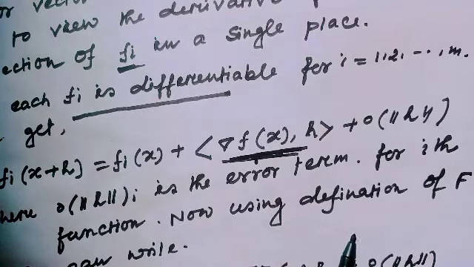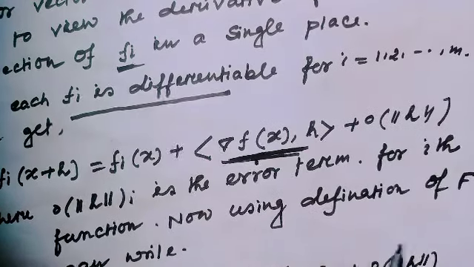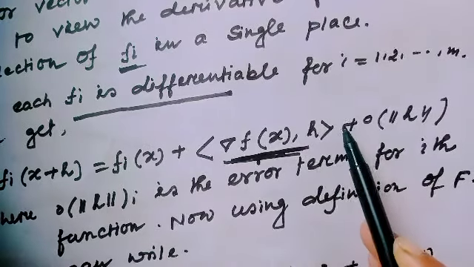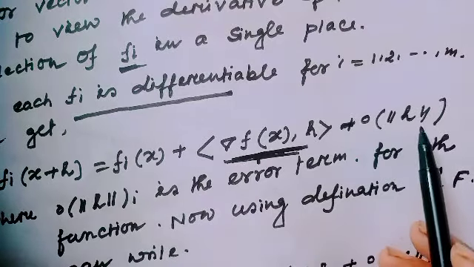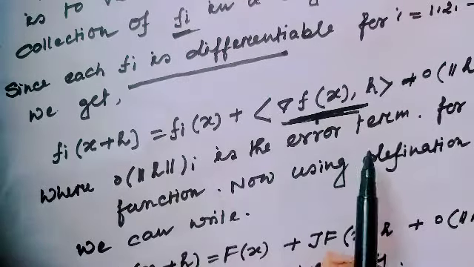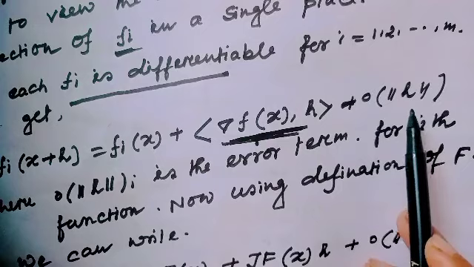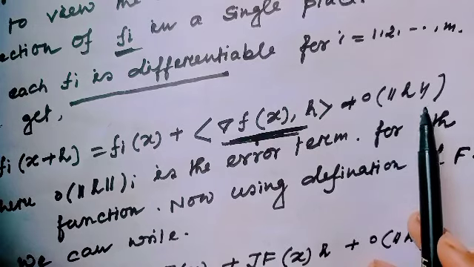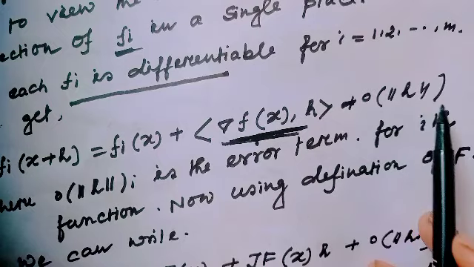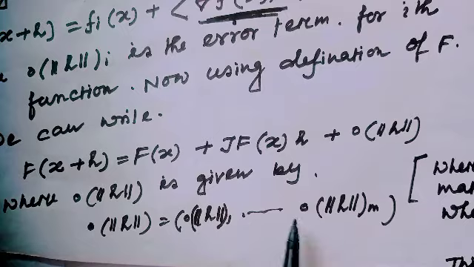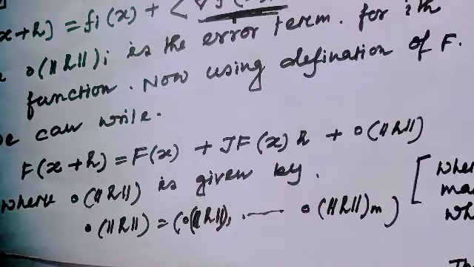And for higher dimension, as I have seen in my earlier video, there exists an error, so this is also plus order of norm of s, where order of norm of s is the error term. Here I have used the norm because the norm is used as the length of a vector. And here order of norm of s is given by order of norm of s1 up to order of norm of sn.